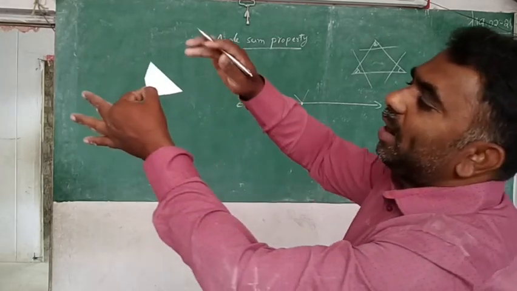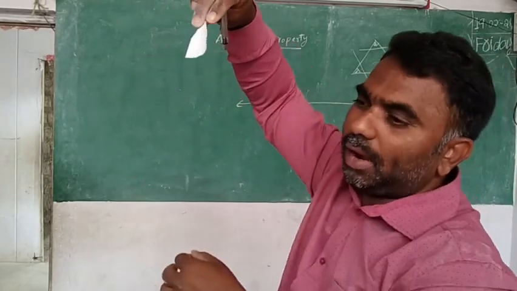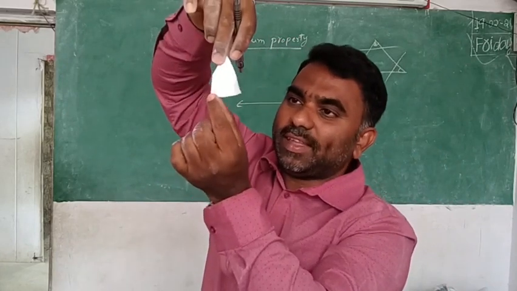Through the fold I have drawn the line like this. That is the altitude. Up to here you fold this angle.